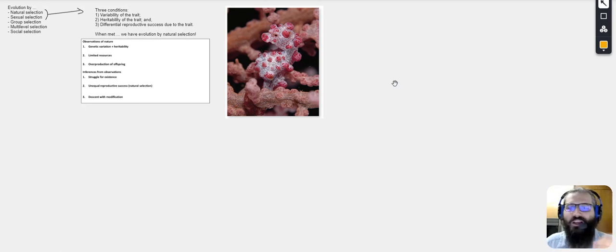So you start from seahorses that are completely white, strikingly white on a red background of a coral. They're really visible. If any individual starts to have a blotch of white on it, he may confuse predators. It may be enough to get the individual to safety before being predated. It may not be, right? That individual may be eaten, may die because there is a malformation, like there are other issues. The individual gets struck by lightning, you know, all those random things. So do keep that in mind.